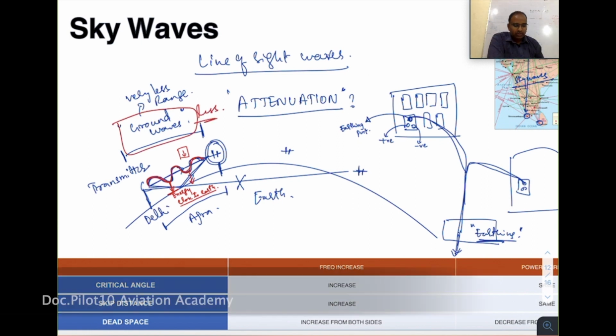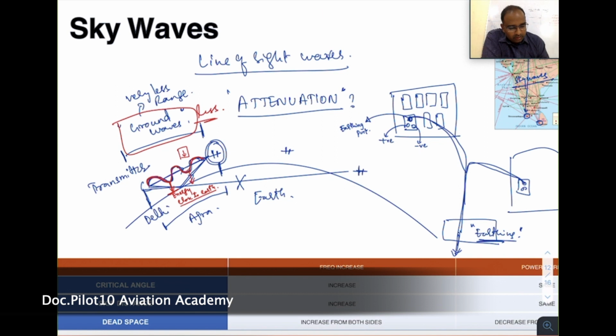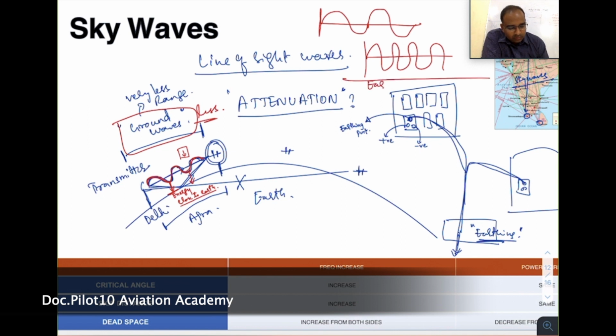One more point about attenuation is, see, what is frequency of a wave? Number of cycles that pass one point in 1 second. What happens if the frequency of a wave is more? When the frequency of wave is more, it comes close to the earth or ground more frequently, so it gets more attenuation, and so the range is decreased. So more frequency of ground wave, range is decreased.